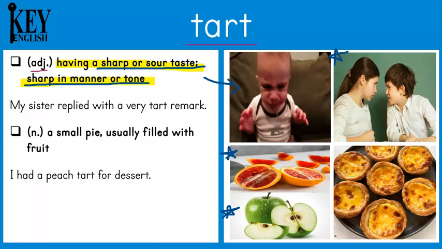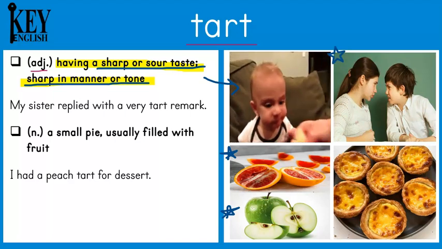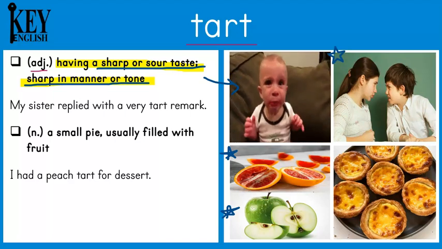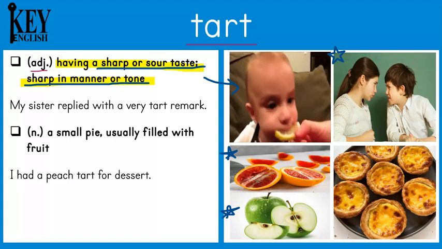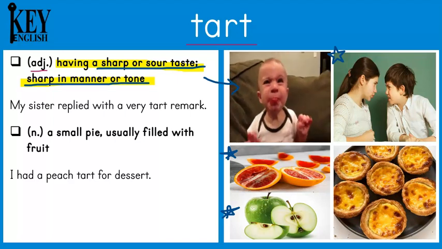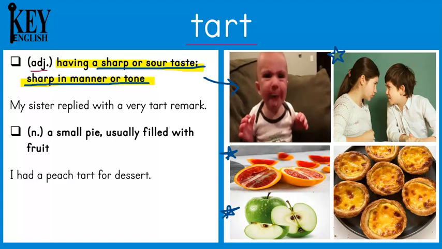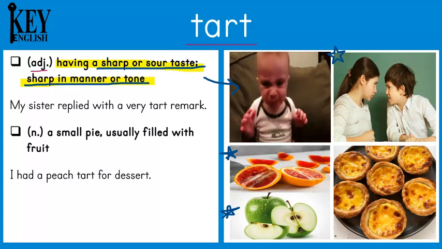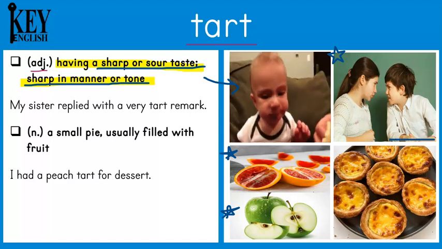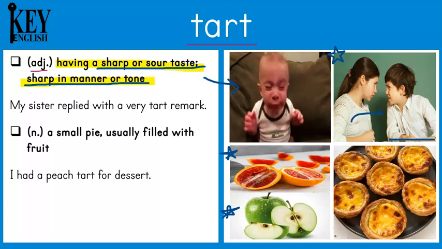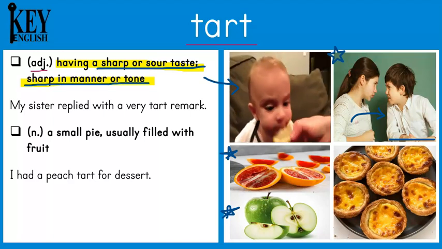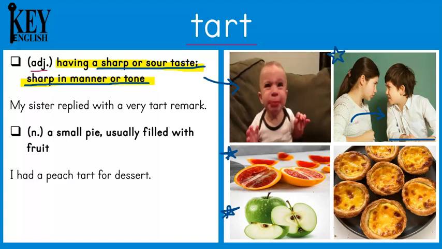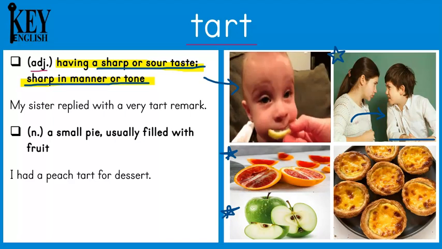Now, tart can also mean someone is being sharp in manner or tone. So it's talking about their behavior. When a person's words are tart, they sound sharp, unfriendly, or maybe a little bit rude. So I can say, she gave a tart reply when her brother teased her. So if he teased her about something, whatever she said back to him was a little bit rude or unfriendly, so it can be described as being tart.